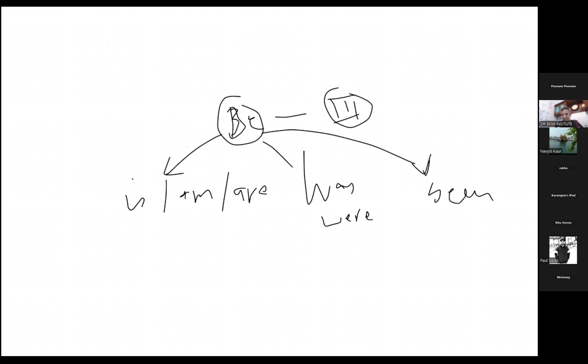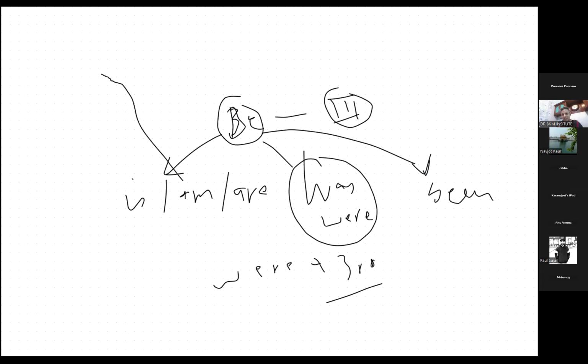We had one example as well where we talked about women were denied treatment, the HRT thing. So that was basically the question, why were the women denied treatment? Were plus third form means it's a passive voice. What does a passive voice mean? Why were women denied treatment by someone? So that means someone else, like a doctor, denied the treatment. So you should recognize passive voice, be plus third form.